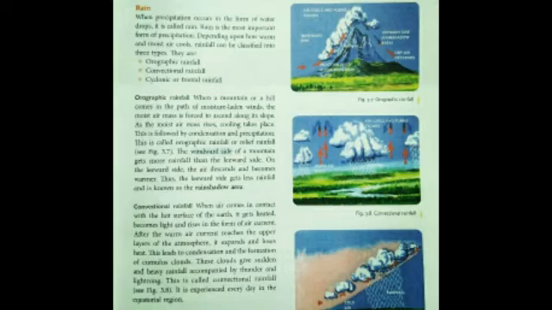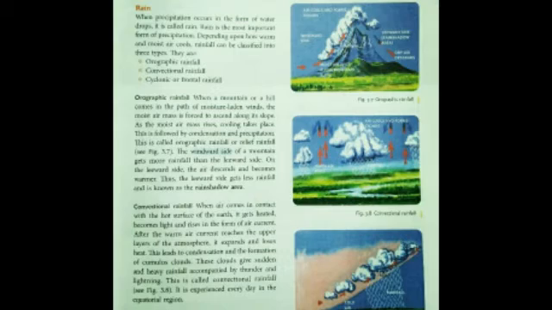So this is followed by the condensation and precipitation. This is called orographic rainfall or the relief rainfall. The windward side of a mountain gets more rainfall than the leeward side, that is the shaded part. Okay, leeward side means the shaded part. On the leeward side, the air descends and becomes warmer. Thus the leeward side gets less rainfall and it is known as a rain shadow area.